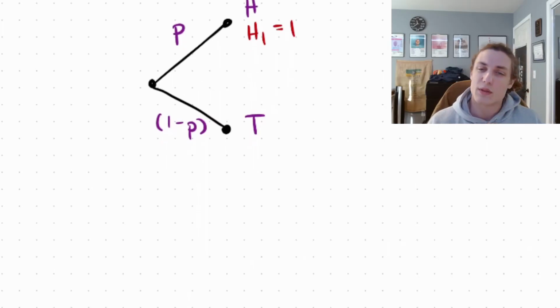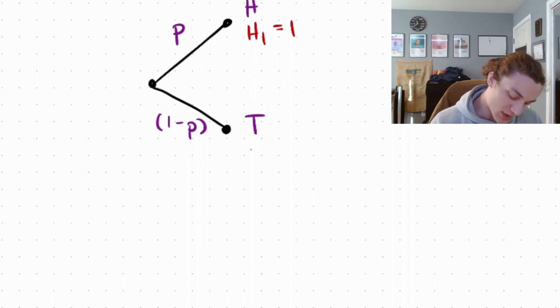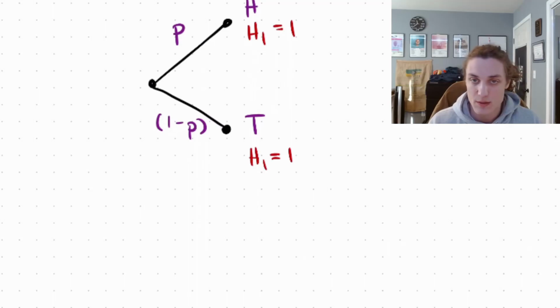What about when we throw a tails? What is H1? There's a little trick here, right? Well, we know we just threw a coin, so we already used 1 toss. But we know that can't be H1 if we threw a tails. We also need to consider how many other tosses it's going to take to get H1 again.